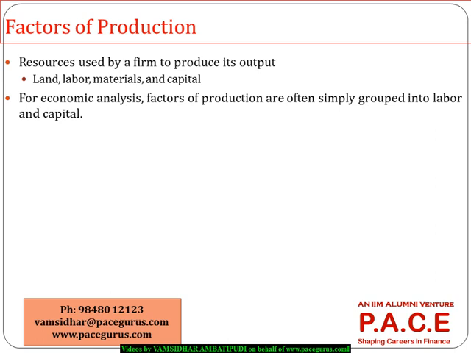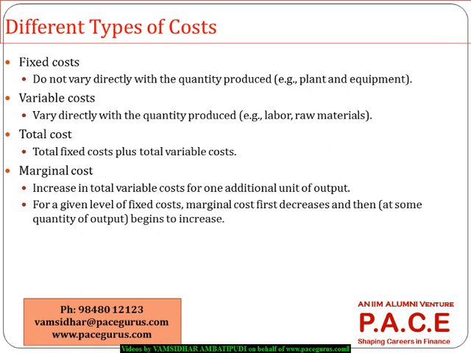Now, the other aspect that we have to look at is the cost dimension. From a company's standpoint, the costs are majorly associated with the various factors of production. The land, labor, capital, all these things add up to the cost. So from a cost dimension, we are again discussing various types of costs.